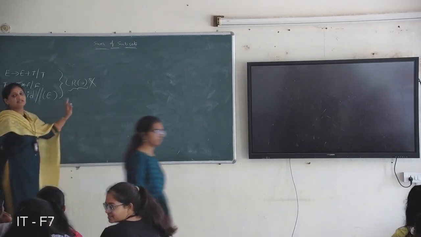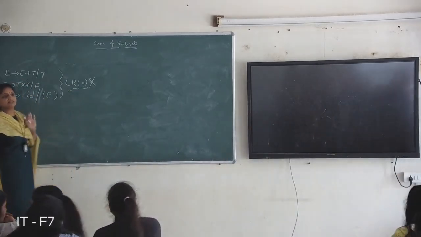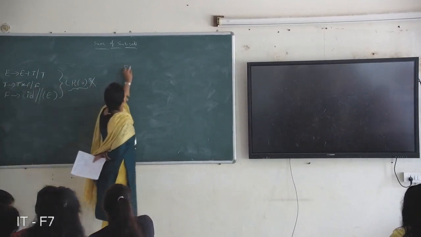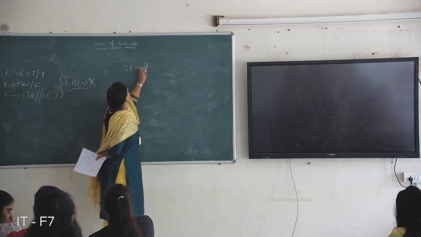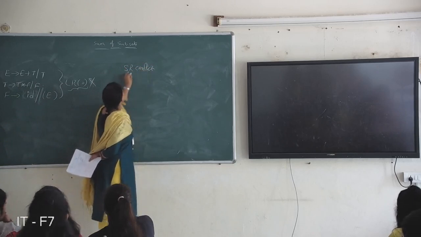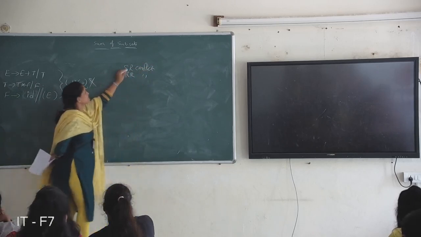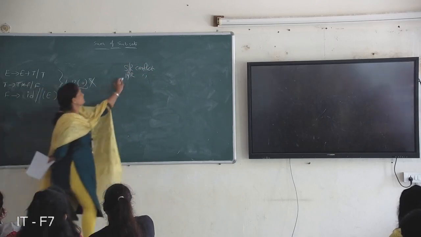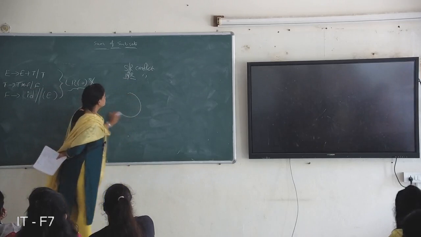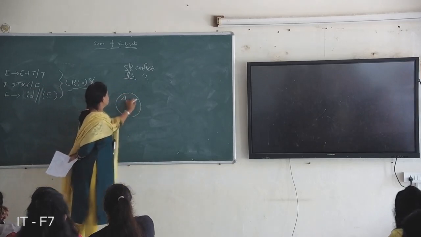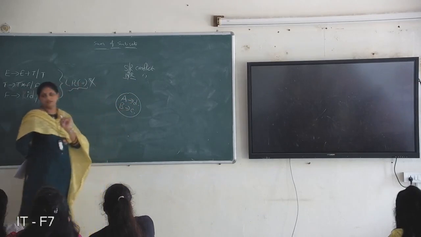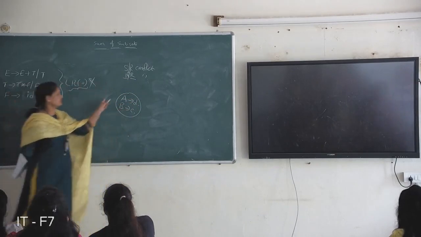Okay, we get some conflict using the LR(0) parser table. It means there are two kinds of conflicts: SR conflict and RR conflict. SR means shift-reduce conflict, and RR means reduce-reduce conflict. Which production? There may be two final items in one state like this. So there are two final items in one state.